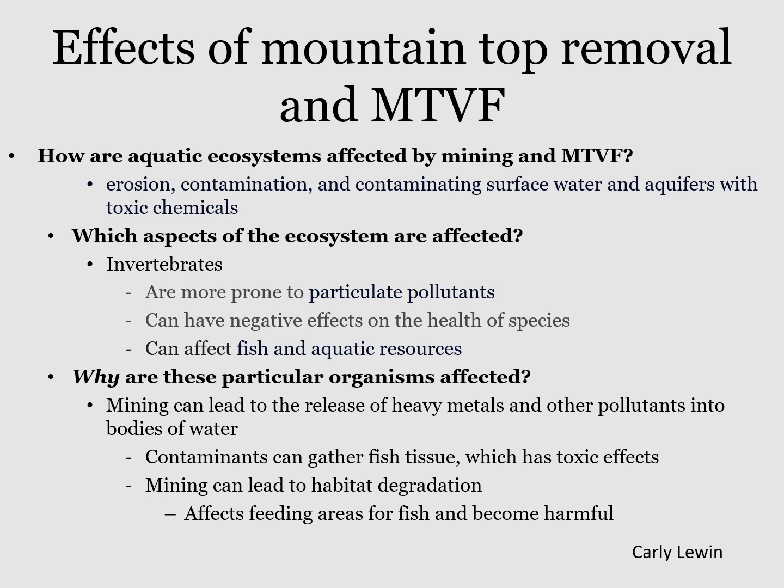Which aspects of the ecosystem are affected? Invertebrates are more prone to particulate pollutants, which can have negative effects on the health of species. It can also affect fish and aquatic resources through erosion and sedimentation.